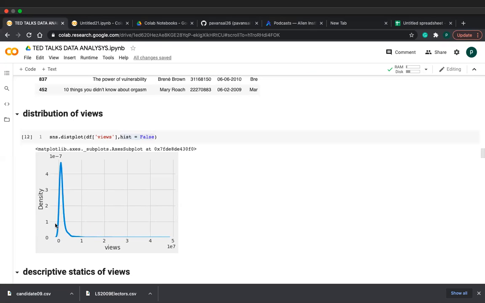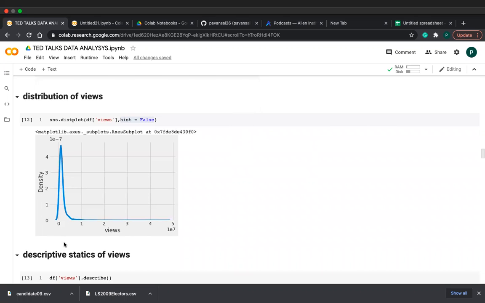The scale is 1 into e power 7 in the x-axis, and in the y-axis, density into 1 into e power minus 7, because these talks have views in the millions. That's why I gave it like this. See, this is the distribution.